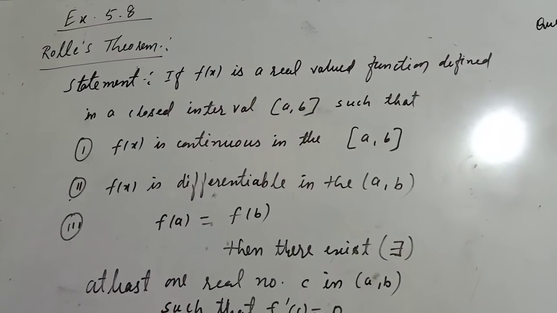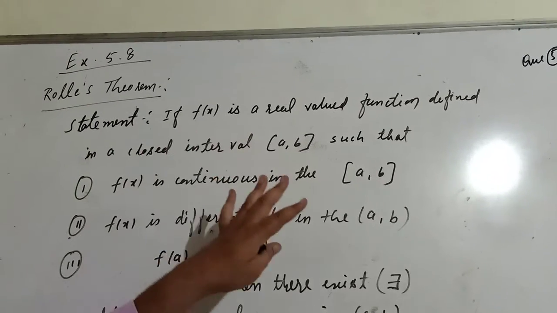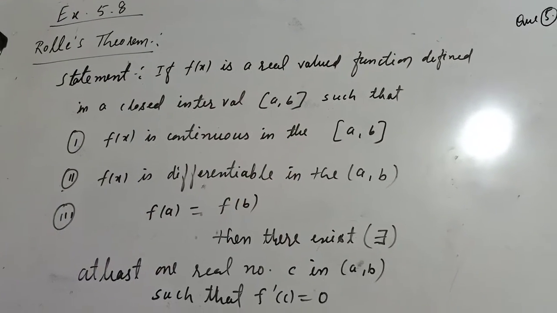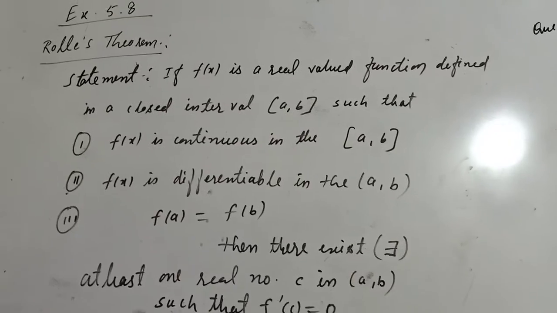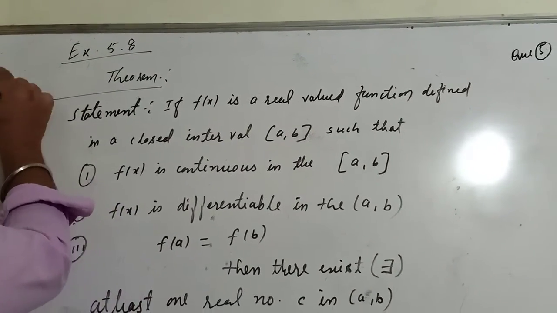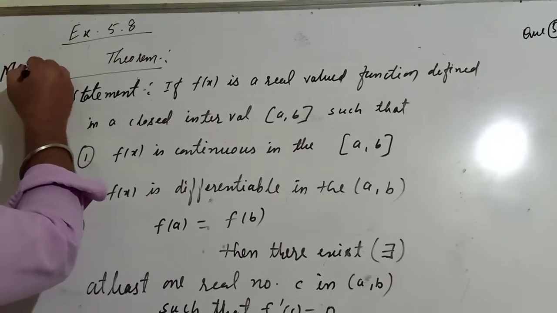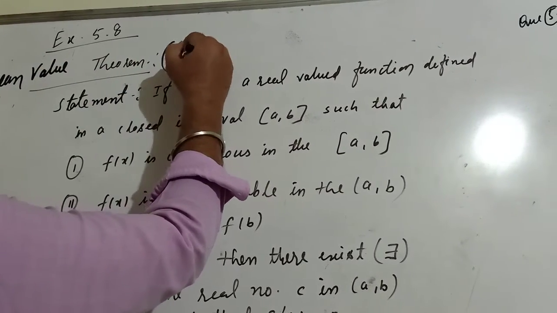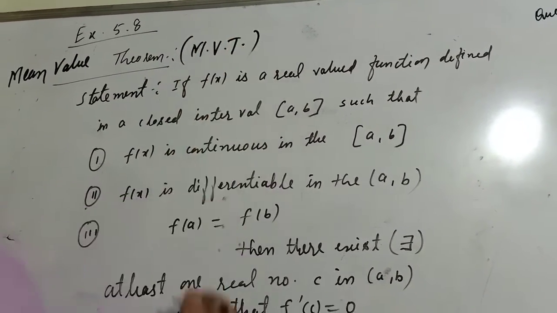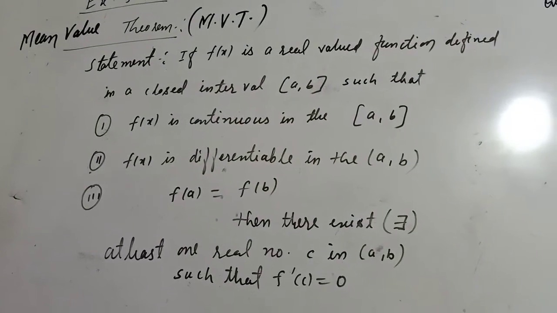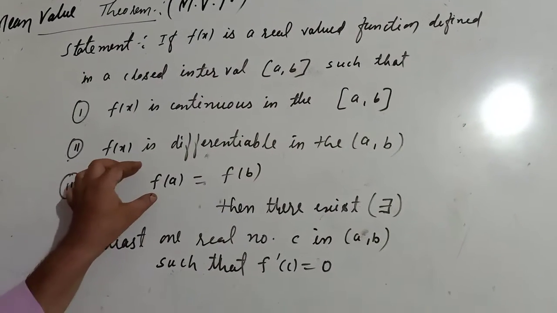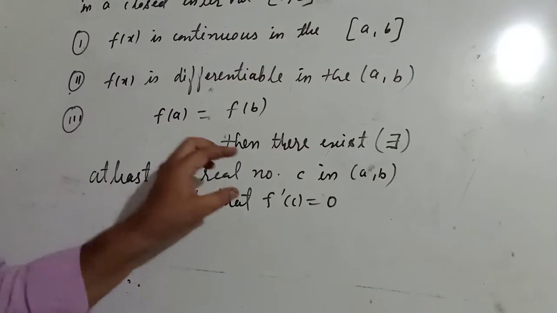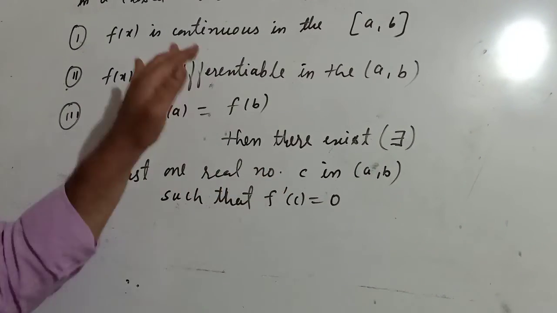I have explained what is Rolle's theorem, the statement and one question already. Now we are going to do the mean value theorem. In short, we call it MVT. What is the difference between Rolle's theorem and the mean value theorem? Only the third point is different, and getting the value of c is different.